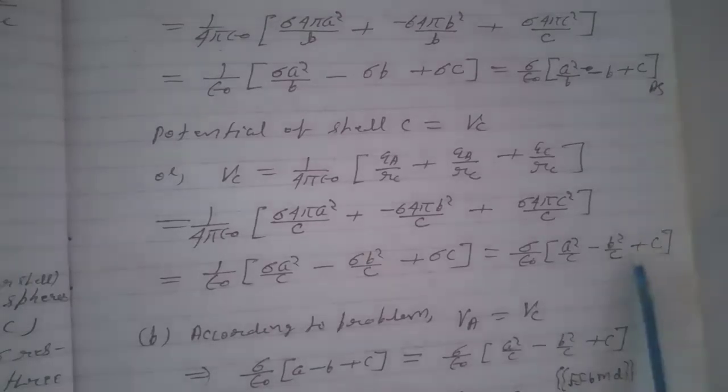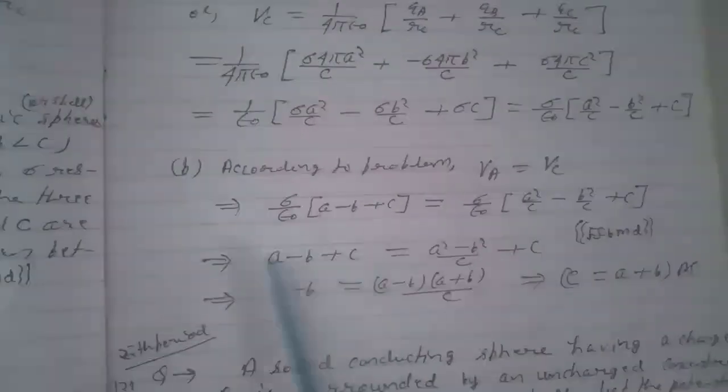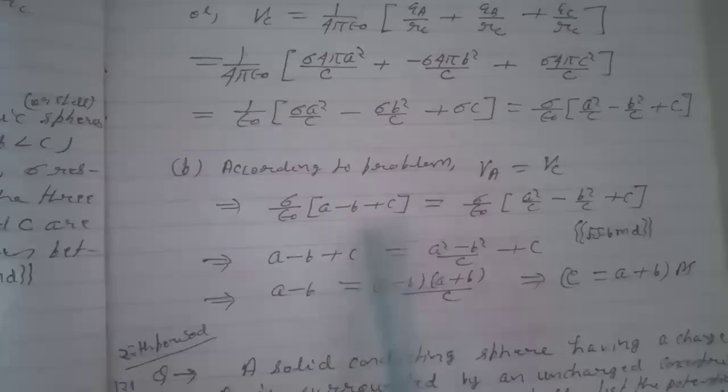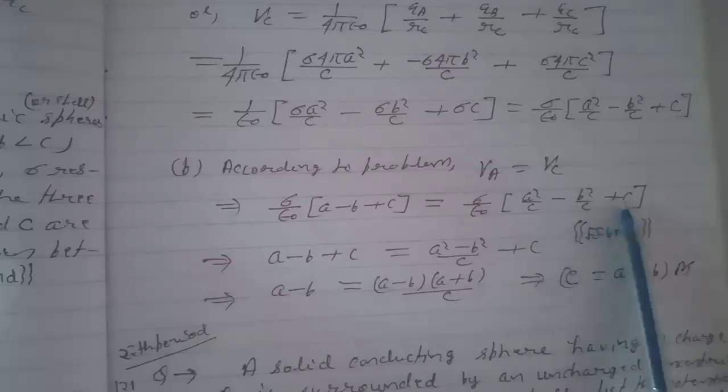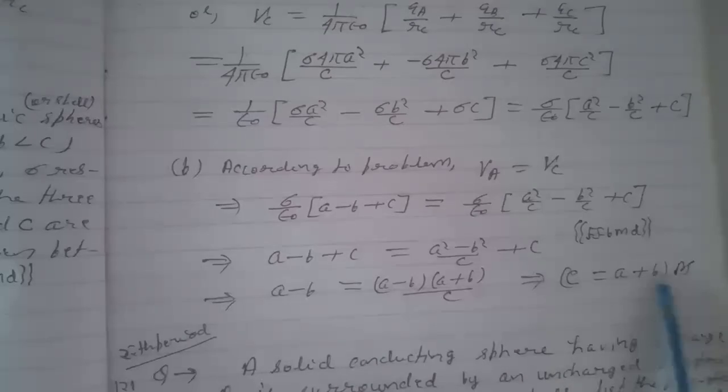Now for part B, according to the problem, VA is given equal to VC. So equating these two values, sigma by epsilon naught, a minus b plus c, equals sigma by epsilon naught, a square by c minus b square by c plus c. This implies a minus b plus c equals a square minus b square by c plus c. This implies a minus b, because c will cancel, equals a minus b into a plus b by c. Now a minus b will cancel, so c equals a plus b. Answer.